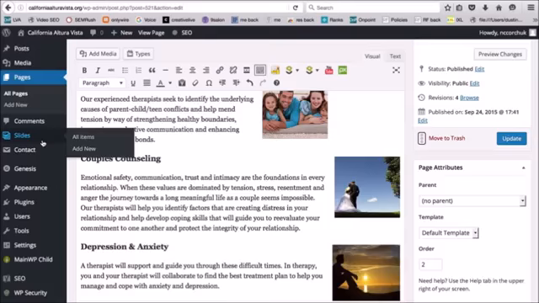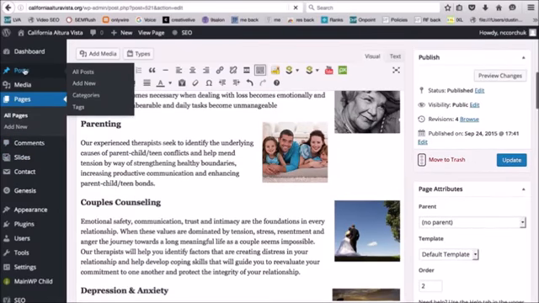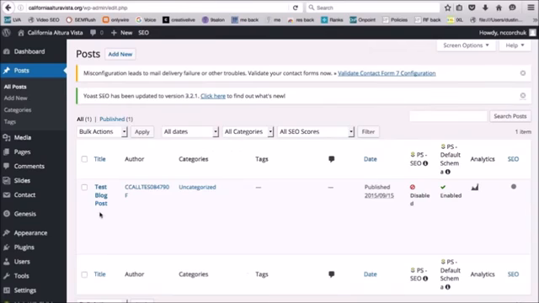Okay, the next thing that I want to do is talk about posts. So your posts in WordPress are what is going to appear in your blog, so your blog posts. And I'm looking at Ernesto's site and it looks like there really is no post done. So I'm going to recommend to Ernesto that he starts blogging on his website because blogging gives the opportunity to create more and more content. And like we talked about, content is king when it comes to your search rankings. So it looks like there's just a test blog post right here and it's probably not even live.